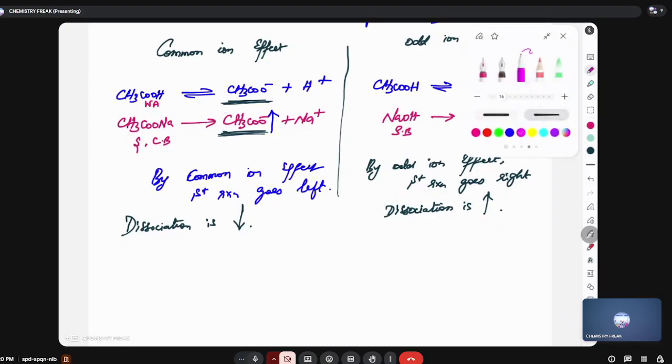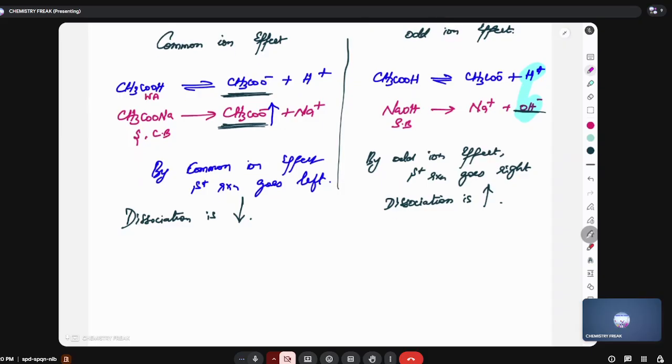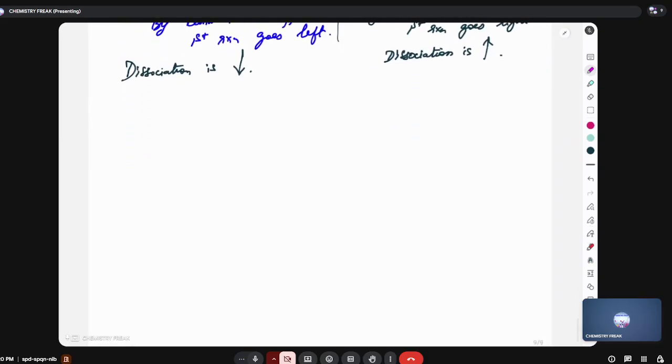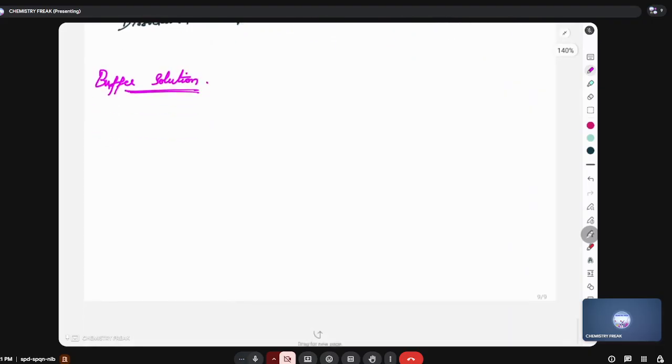Okay. Right. Next. What happens because of this common ion effect? We are going to explain about buffer solution. Sir, what is a buffer solution, sir?